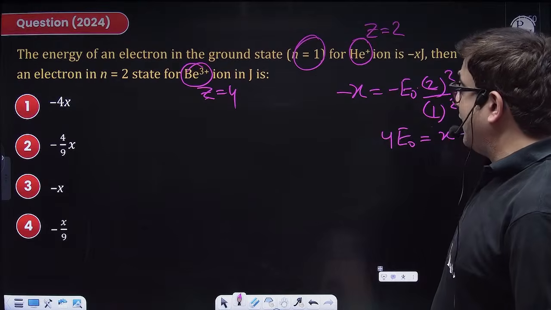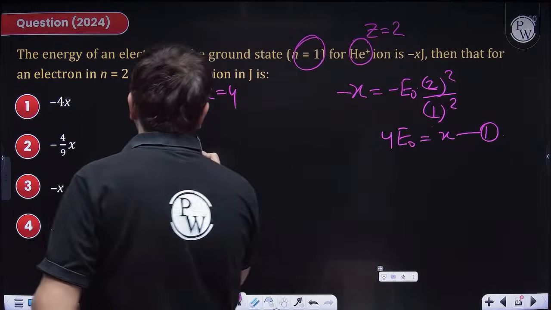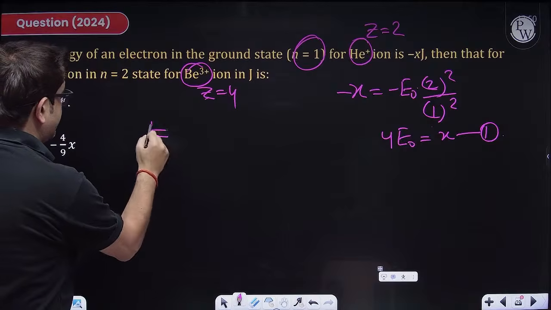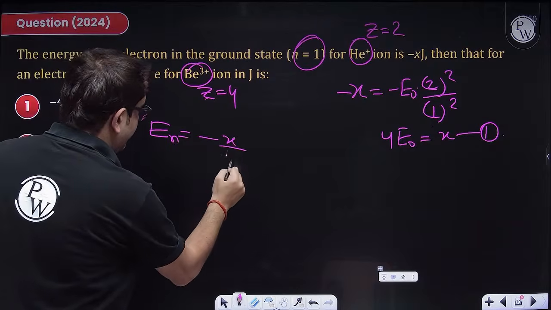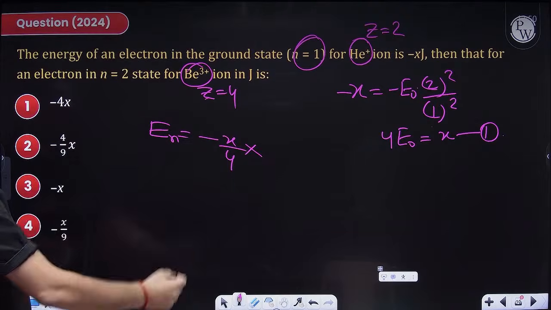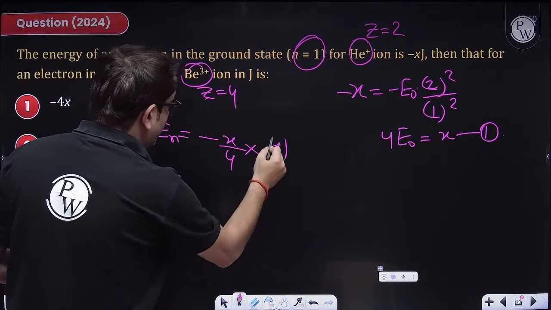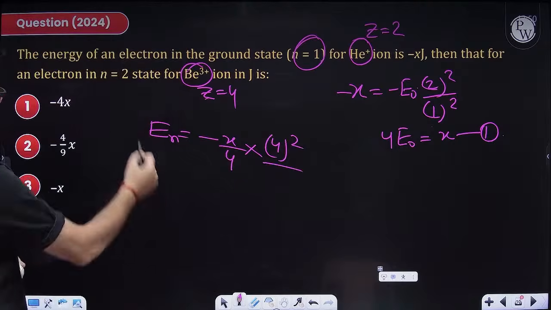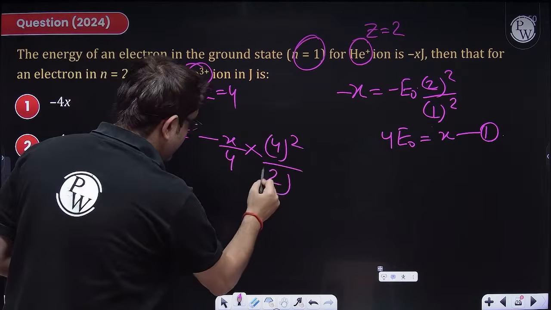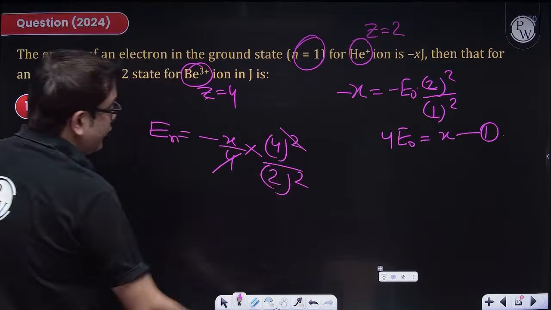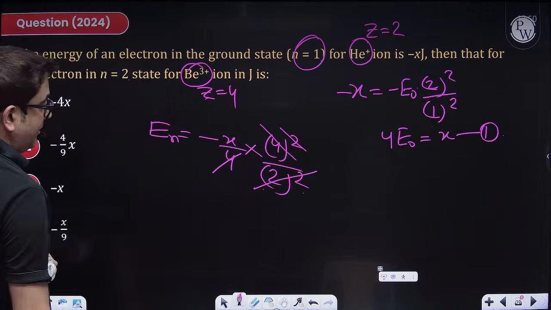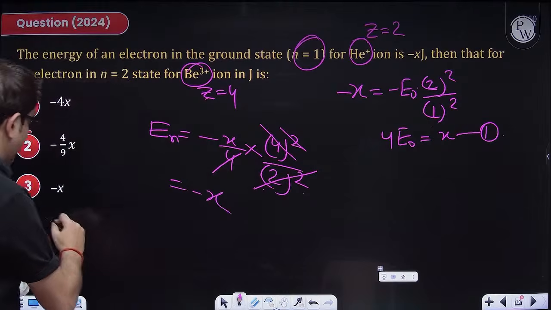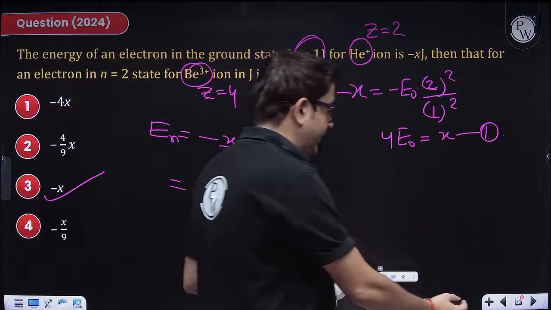So what shall be the value for Be plus 3? Sir, this energy we have to calculate. So minus E naught, that is x by 4, into Z square, so 4 squared, upon n square. n is 2 over here, so 2 squared. So 4 squared is 16 and 2 squared is 4, so this 4 and the other 4 get cancelled. So this is nothing but x, which most of you have clearly solved.